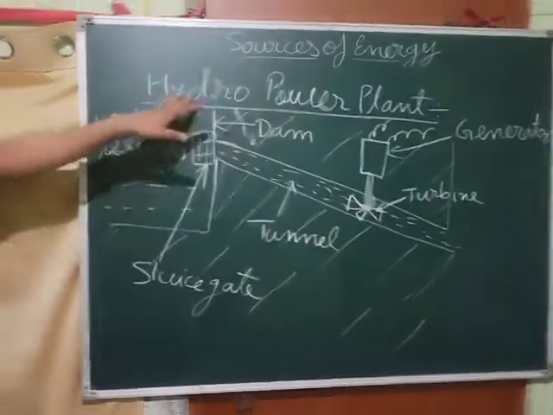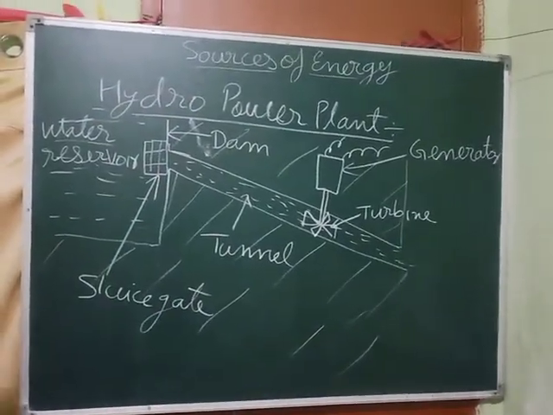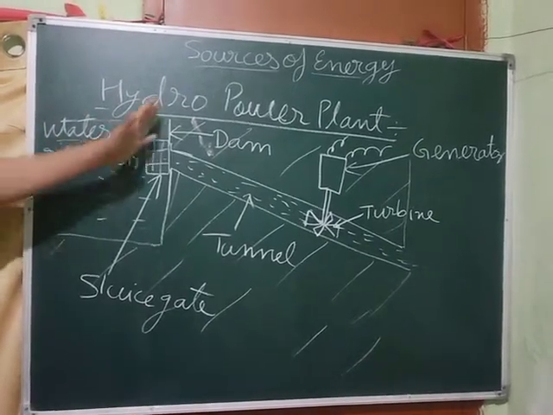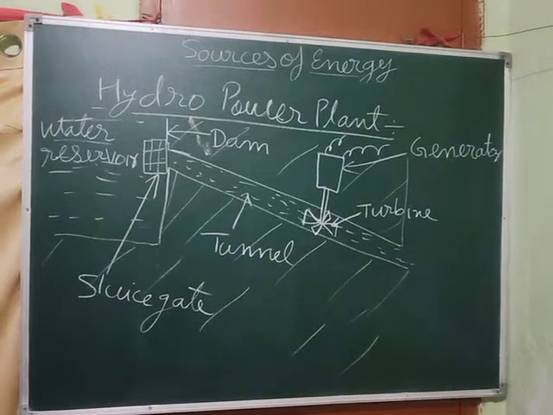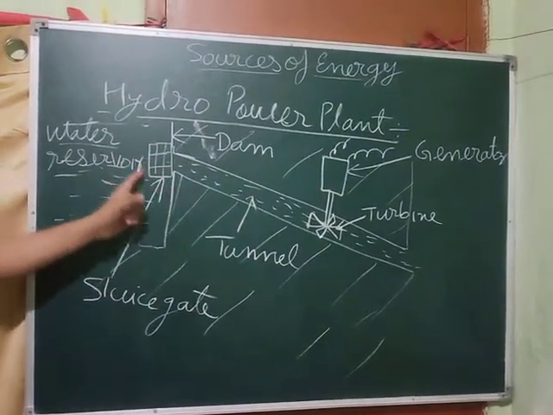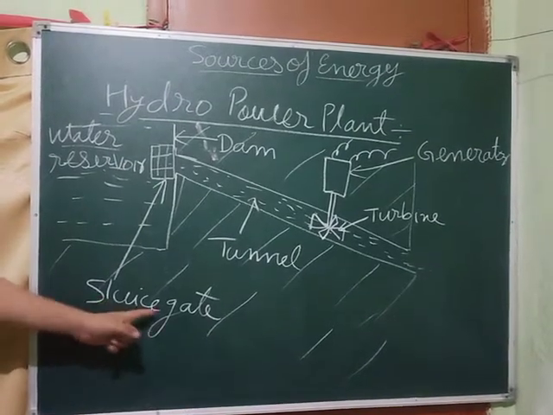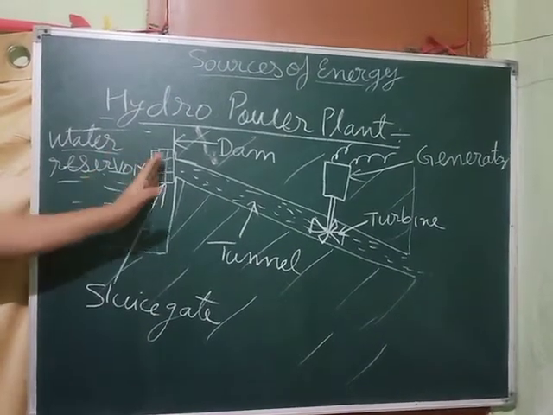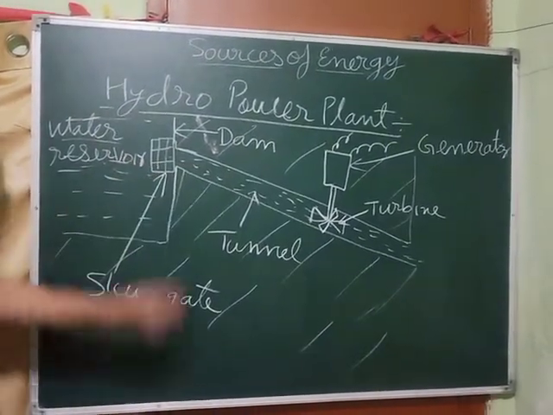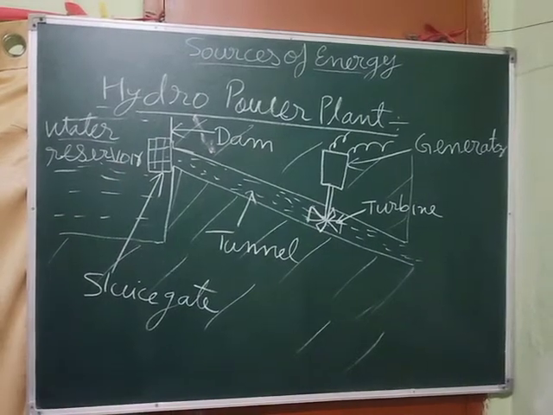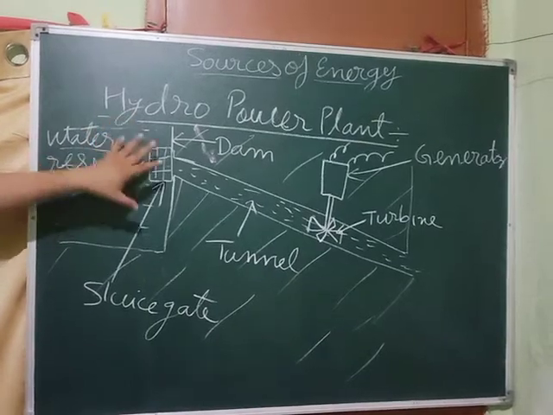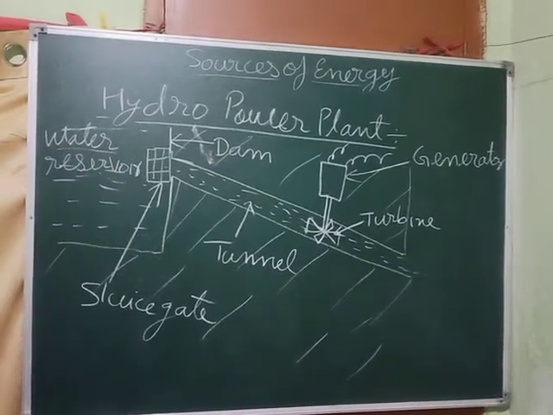Next is the hydropower plant. Just see here, this is the river water which has been obstructed by constructing a dam. In the dam there is a tunnel, but this tunnel is blocked by a gate, and this is called a sluice gate. This sluice gate can be slid mechanically, and it can be opened, and whenever required it can be closed also. As this dam is constructed, river water comes and gets collected over here. That's why it is called a water reservoir.